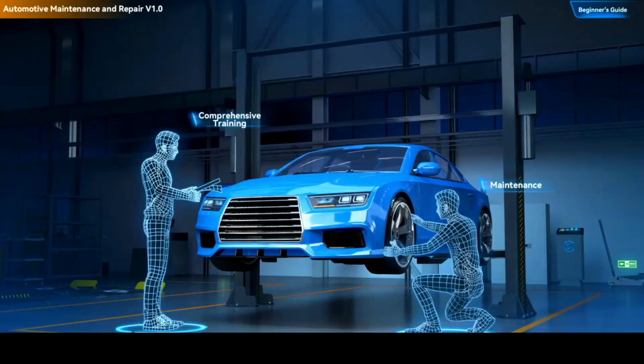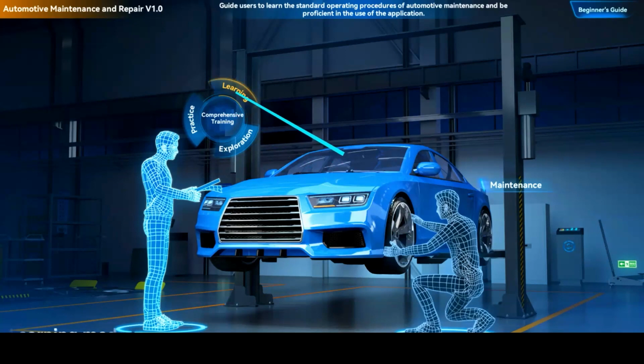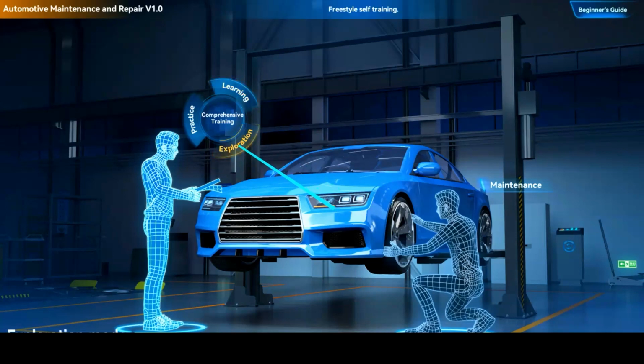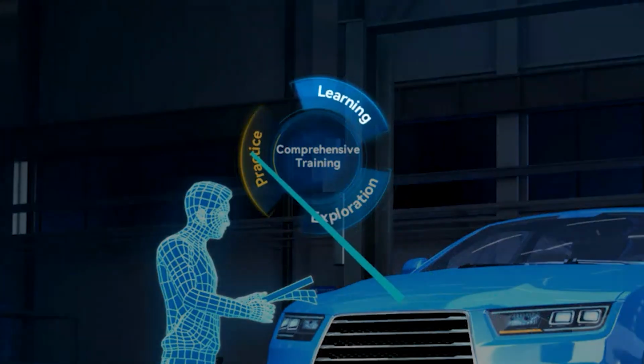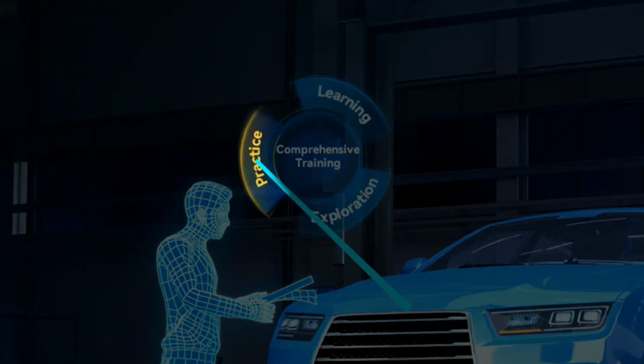Welcome to the new Automotive Maintenance and Repair application on the zSpace platform. The Automotive Maintenance and Repair application is divided into two modules, Comprehensive Training and Maintenance. The Comprehensive Training module contains three modes: Learning, Exploration, and Practice.